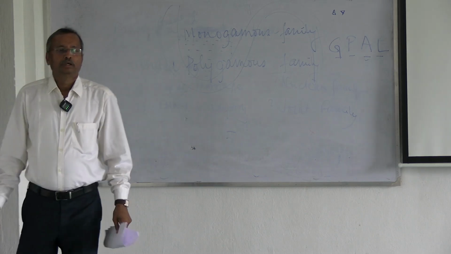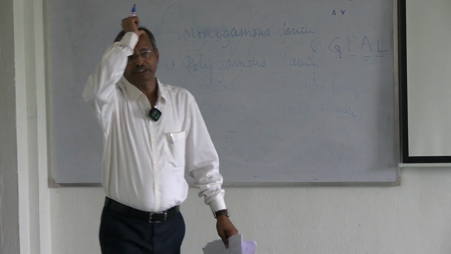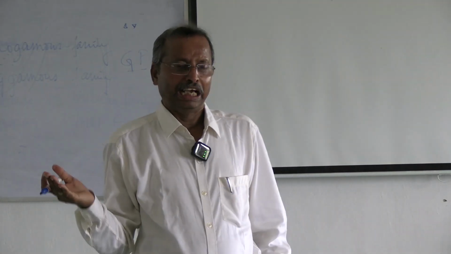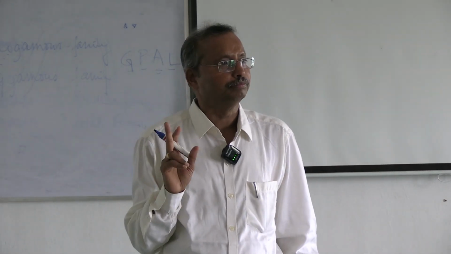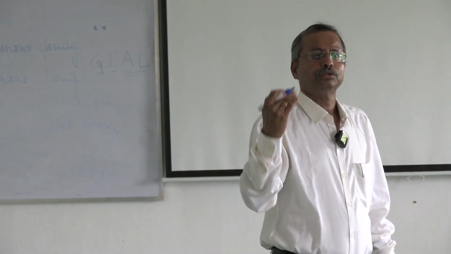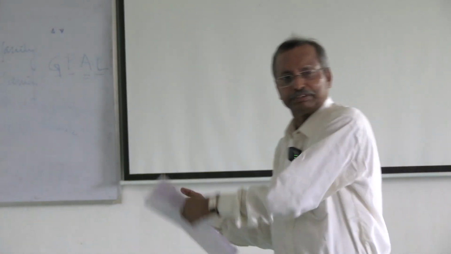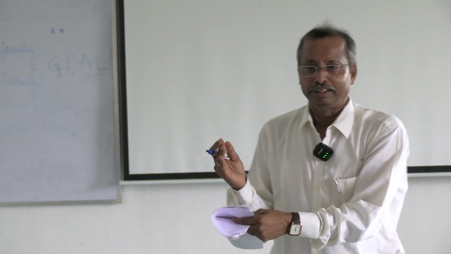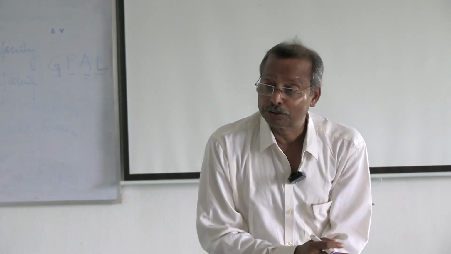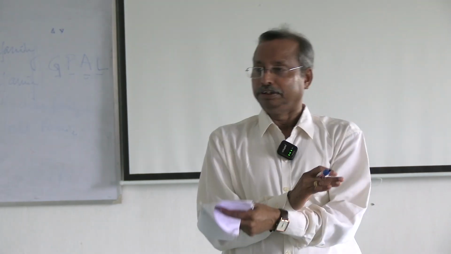Monogamous family and polygamous family. Monogamous family means when one male gets married to one woman. That is the system, and in this way if a family is formed, then it is called a monogamous family. And polygamous family: when one male gets married to more than one female, and at the same time if one female gets married to more than one male, then it is called a polygamous family. Is it clear?